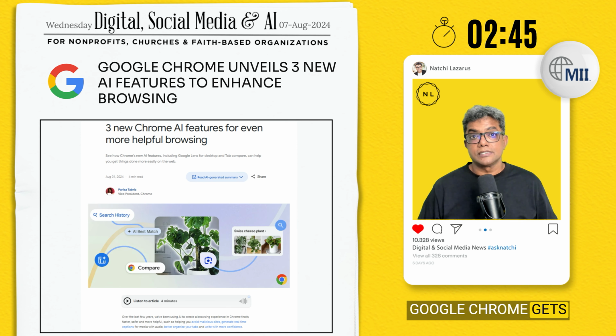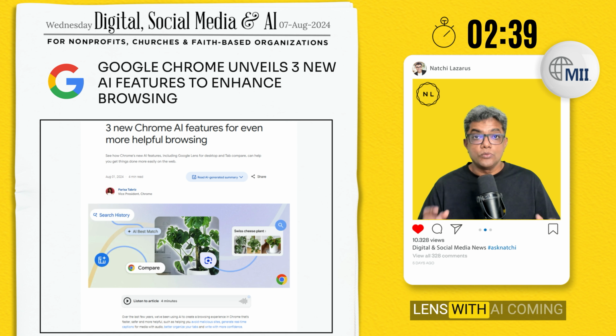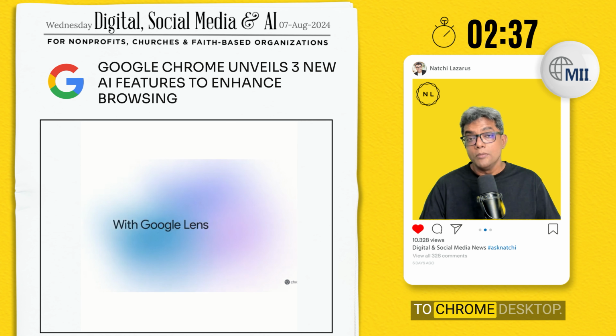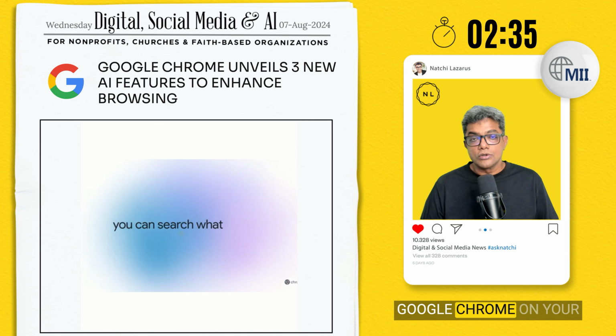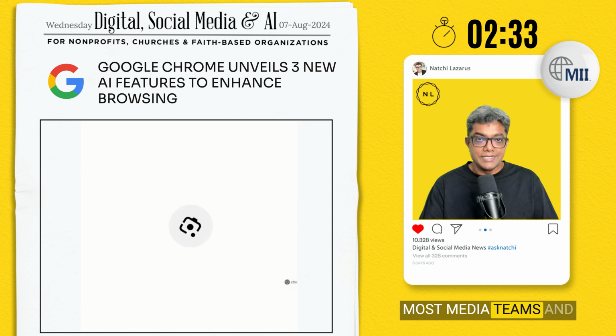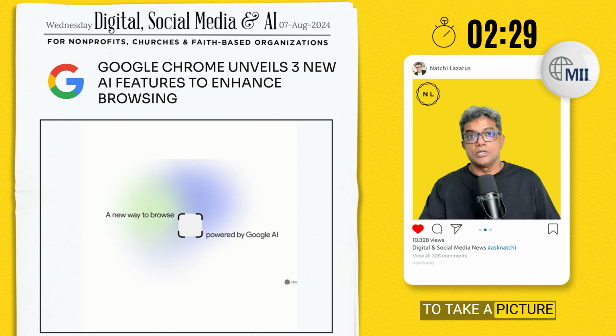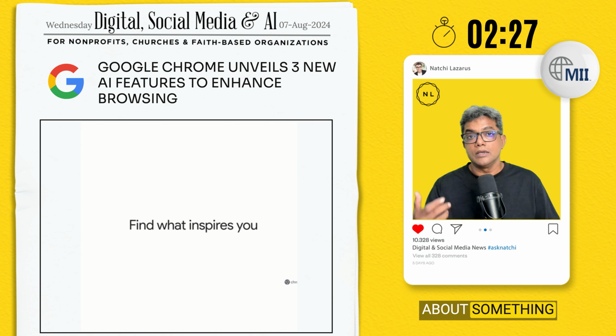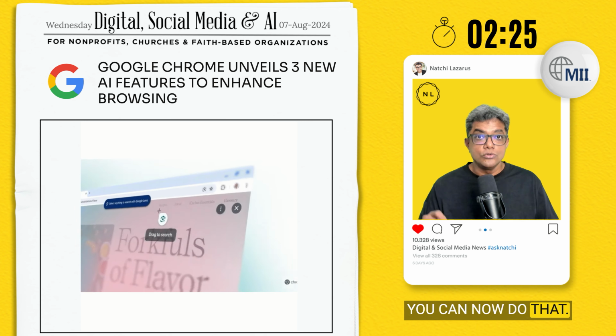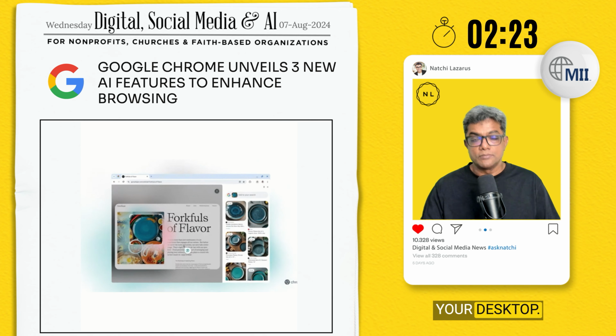Google Chrome gets a big AI upgrade. It has 3 new features which could be very useful. The first is Google Lens with AI coming to Chrome desktop. So when you use Google Chrome on your desktop, which is what most media teams and ministries do, instead of using your phone to take a picture and get information about something using Google Lens, you can now do it right on your desktop. Super useful.